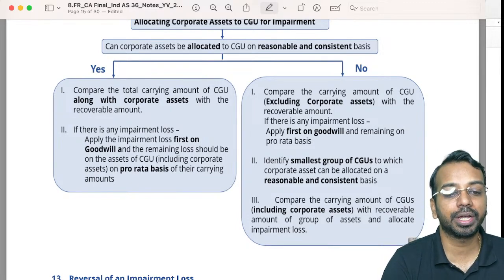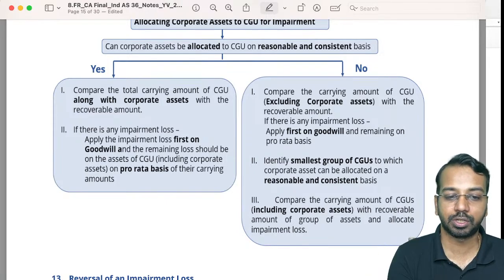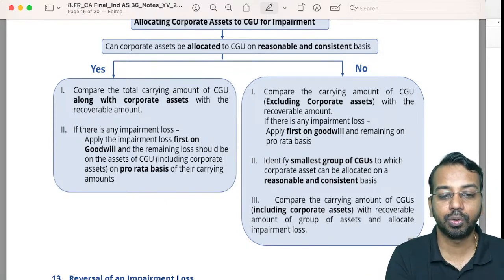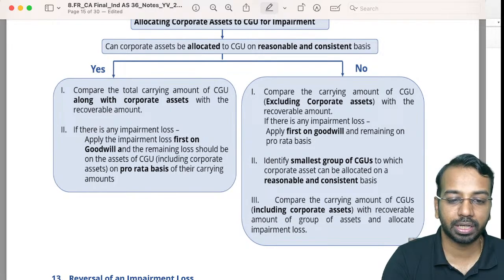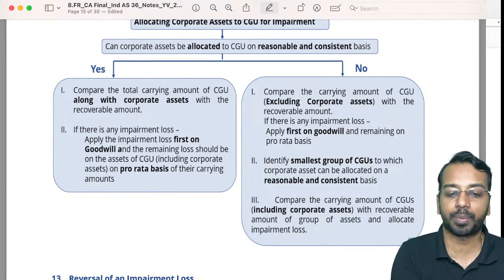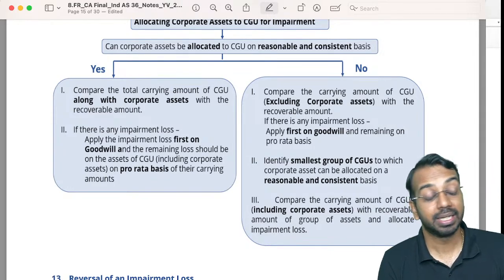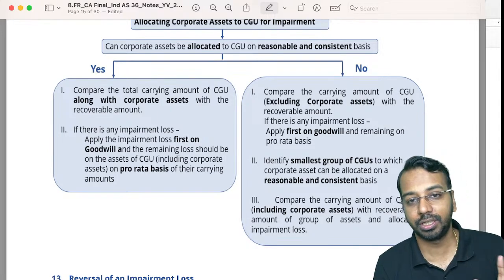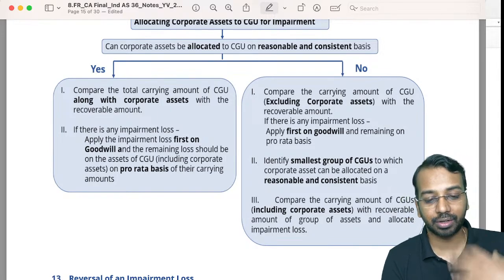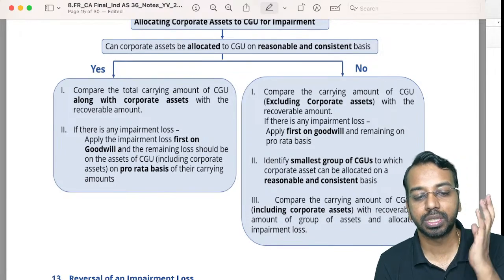If we cannot allocate corporate assets to the CGU on a reasonable basis, meaning we don't have a basis to allocate corporate assets to the respective CGU, then what will we do? We will compare the carrying amount of the CGU without the corporate asset with the recoverable amount. So I have a CGU, and I have a corporate asset. That corporate asset works for 3 or 4 CGUs, but I don't have a basis to allocate these corporate assets to those CGUs, right?